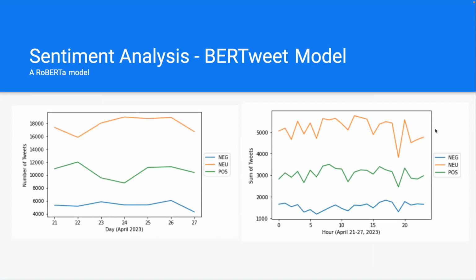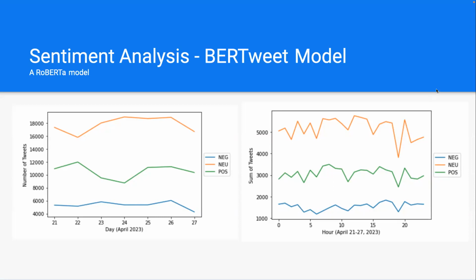Further analyzing sentiments over time, we can see that in our 1 week sample, there was a slight dip in positive tweets between April 22nd and April 24th. And negative tweets remained overall pretty constant at about 6,000 tweets per day. But again, this is heavily outshadowed by the number of neutral tweets in our time period, which was the most popular sentiment.